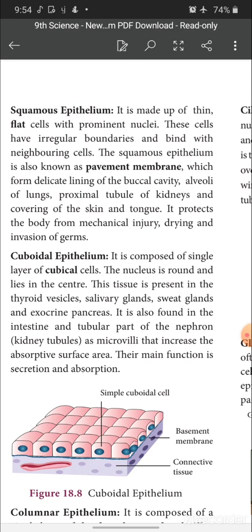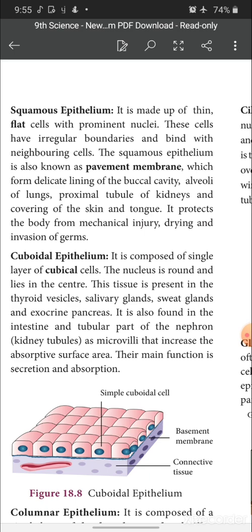Okay. So, when we speak about squamous epithelium, first we should see the shape of the cell. Next, where it is present, how it is present and what is its function. These are the 4 things we have to see in all the types of epithelium. When we take squamous epithelium, the shape of the cell is flat and it has a prominent nucleus. How are the cells present? They have irregular boundaries and bind with the neighboring cells. That means the epithelial cells bind with the neighboring cells. That's all. So, it is otherwise called pavement membrane.